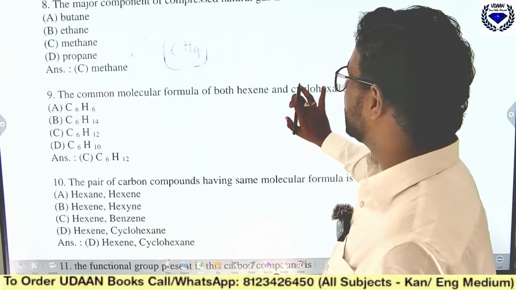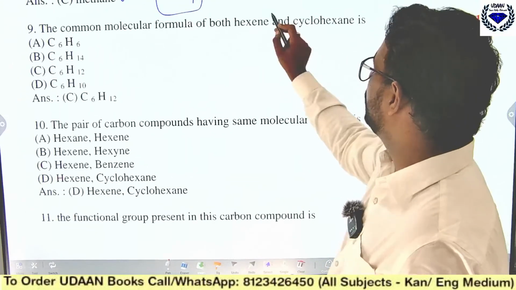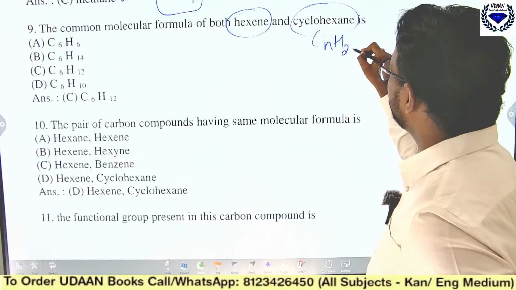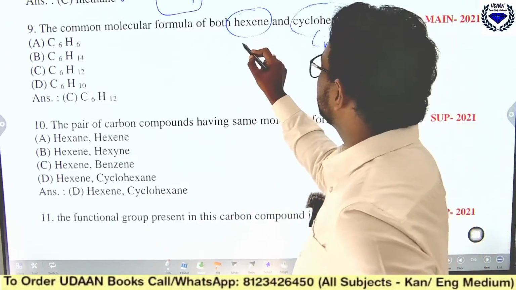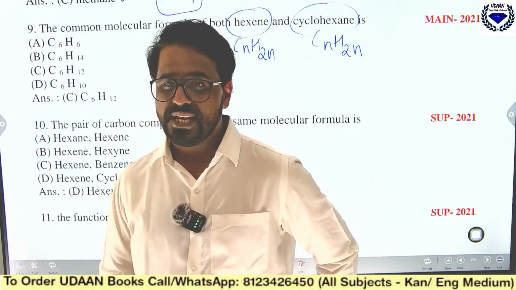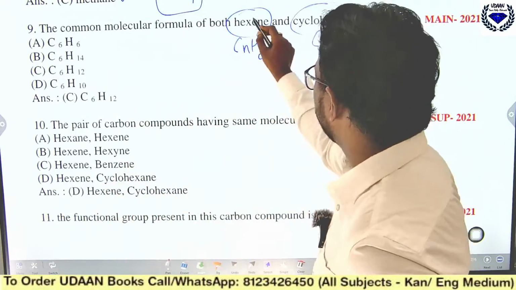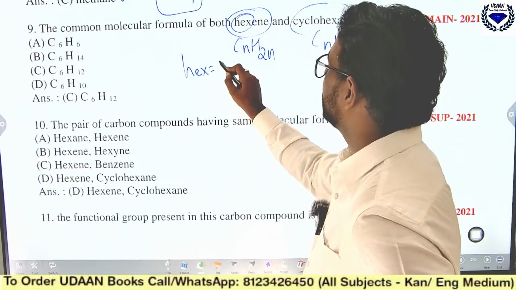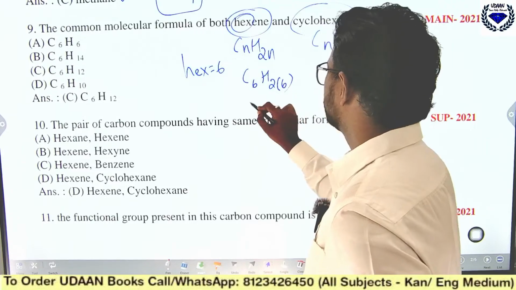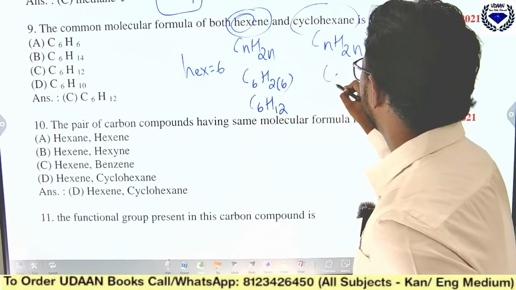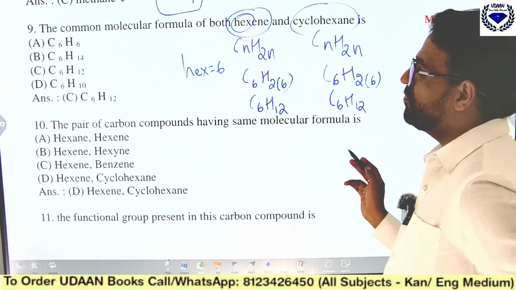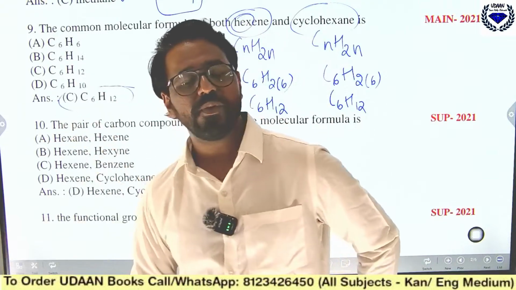Okay, then coming to the next one. The common molecular formula of both hexene and cyclohexane. You know cyclohexane, the formula is CnH2n, and the hexene formula is CnH2n. So the formula for both is CnH2n itself. Here n is 6, so in place of n you put 6. So you get C6, and 2 times 6 is 12. Similarly here you put 6, 2 into 6. So C6H12. So both formulas you get the same thing. I hope you got the clarity.